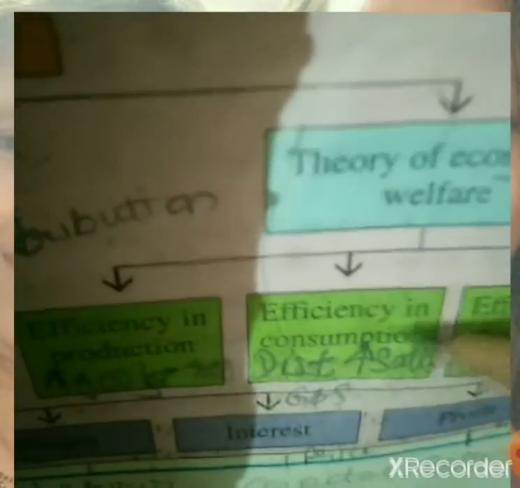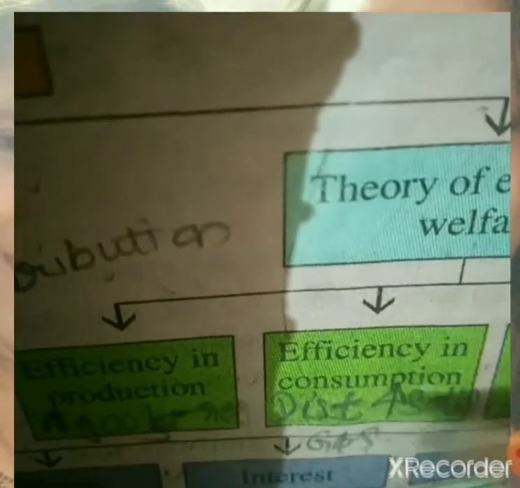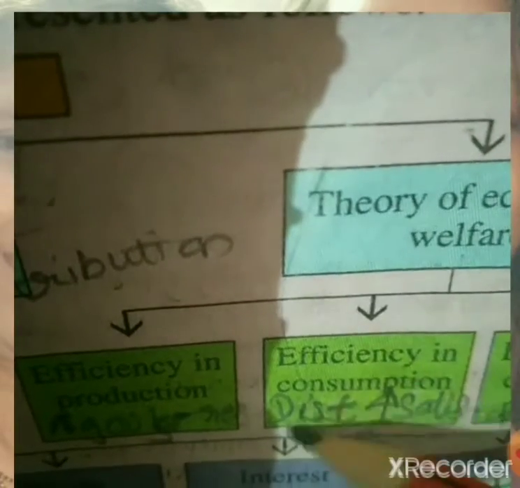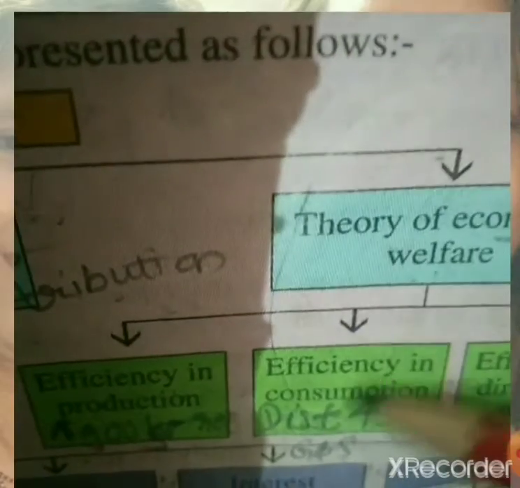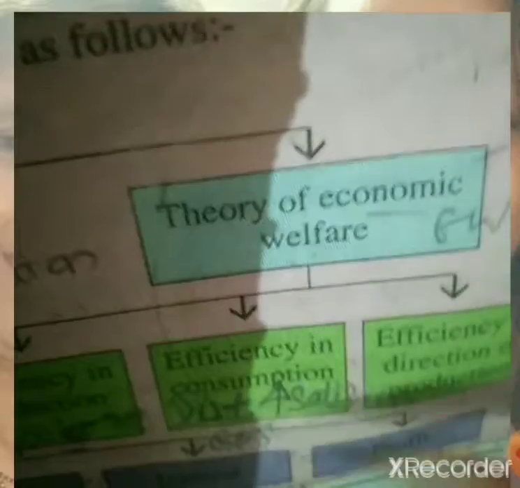Second, efficiency in consumption. After producing the goods, they should be consumed. Goods should be distributed in such a manner that it leads to maximum satisfaction of people in all sections of society, like rich and poor, all will be satisfied. In this way, efficiency should be there in the distribution of goods and services.